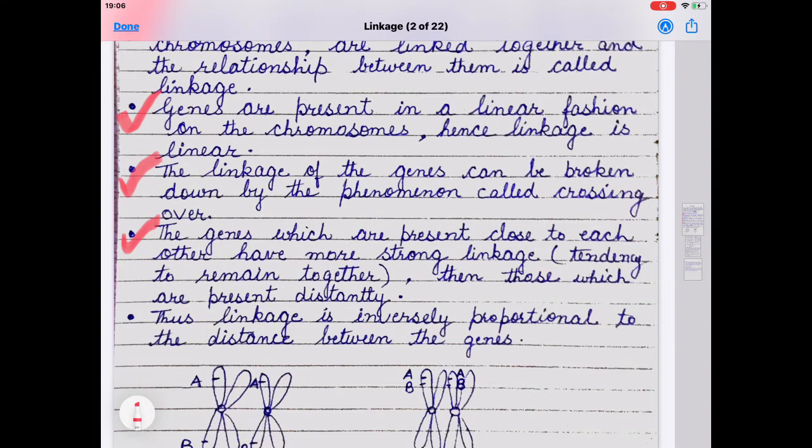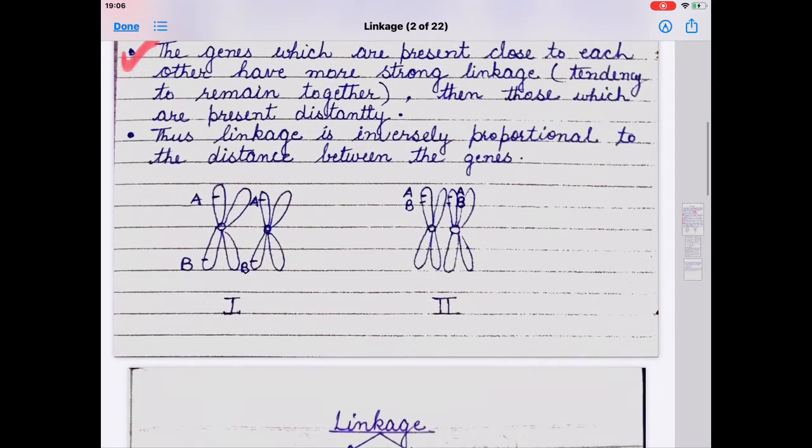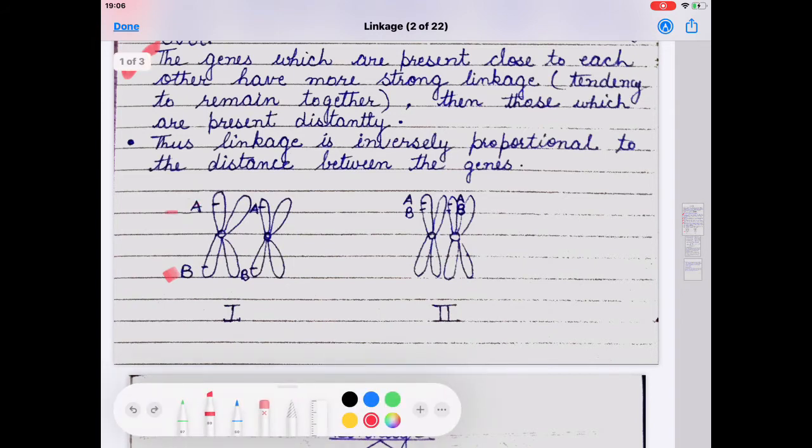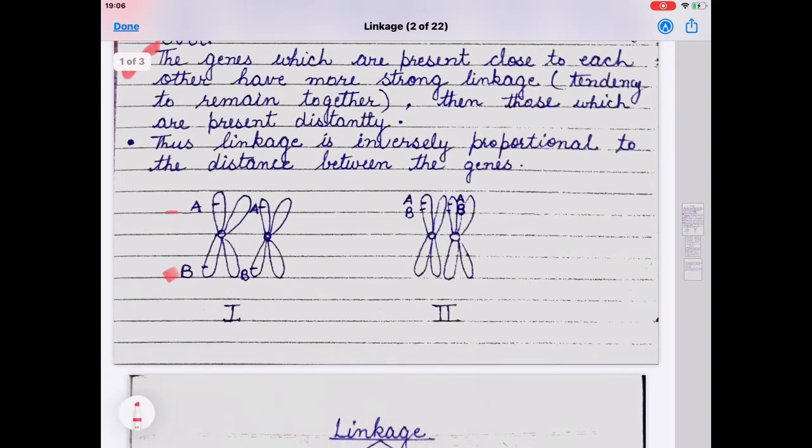To explain this, I am taking the example below. In the first case, the chromosome is shown with two genes, A and B, far apart. But in the second case, the two genes A and B are very close to each other.